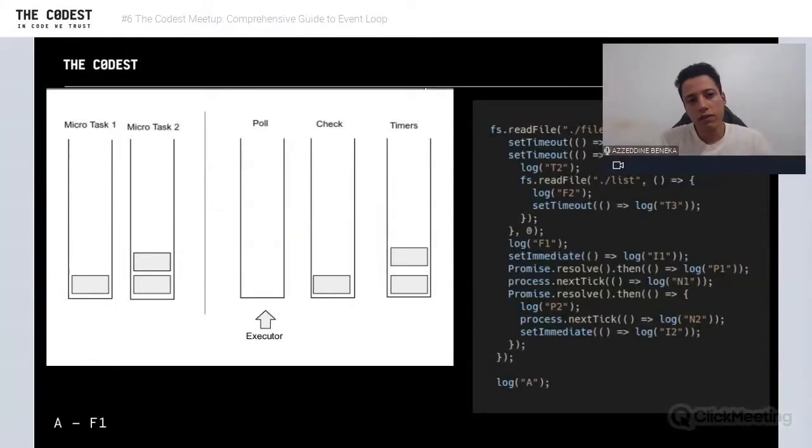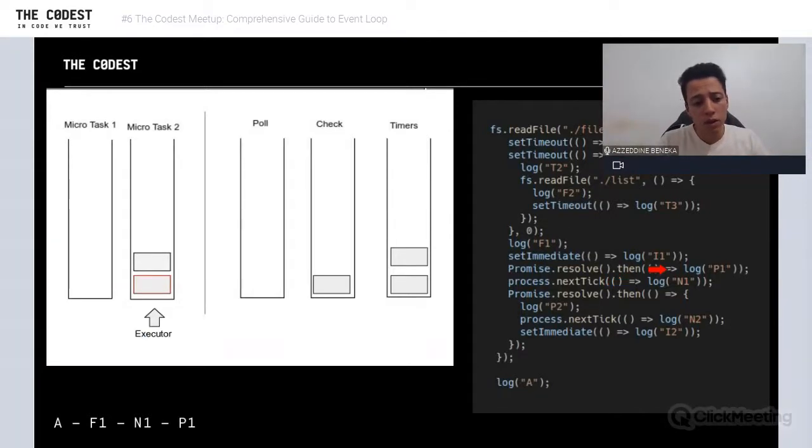The thing that is different from the browser is that we don't execute all the tasks that exist in the poll. We have to finish all the micro task queues. So after finishing only one task, we have to check micro task 1 and 2, and we should start from micro task 1. So here, we're going to go to micro task 1, which is scheduled using nextTick, like we said. And this is the task that's going to log N1. Okay, so we have the output at the bottom.